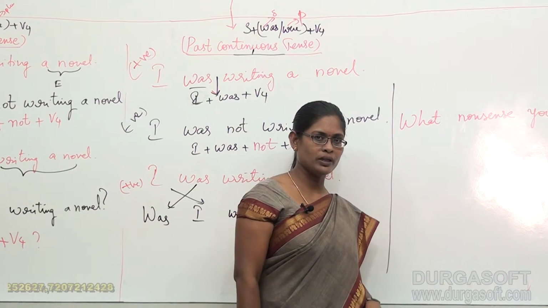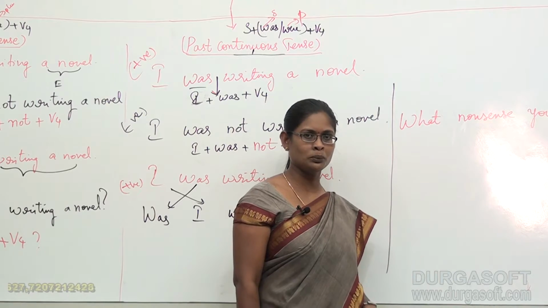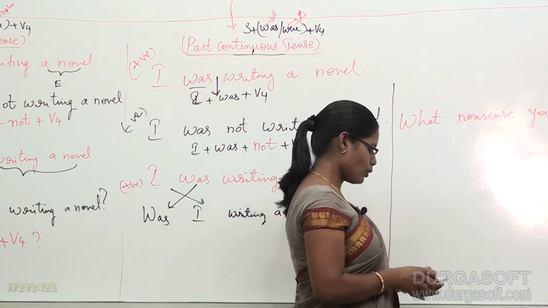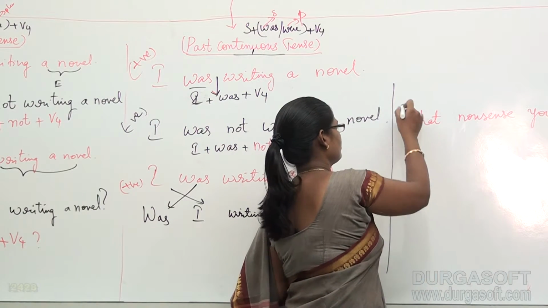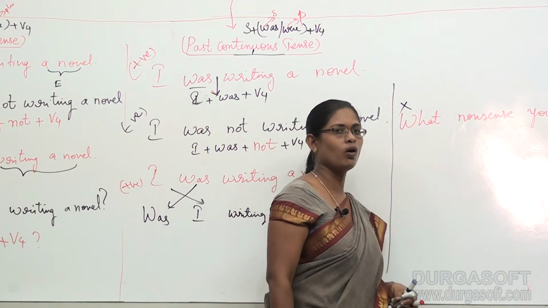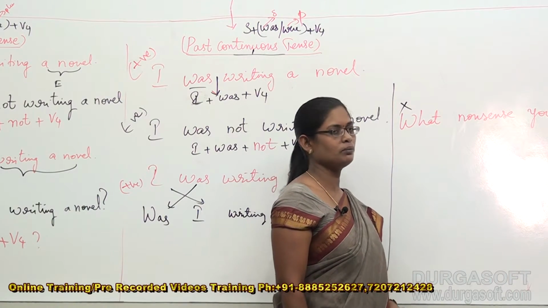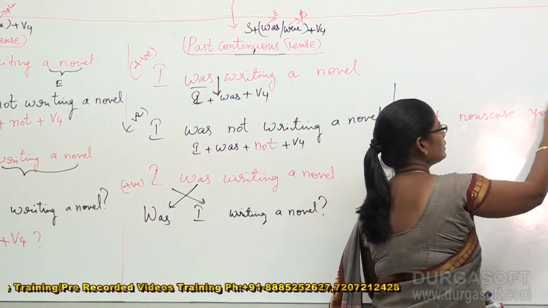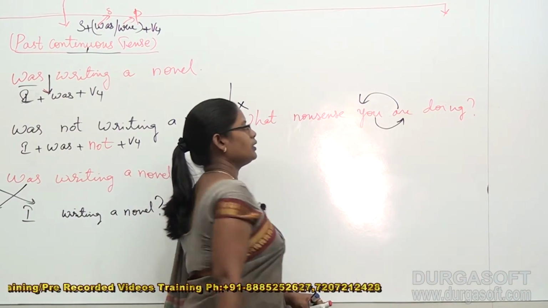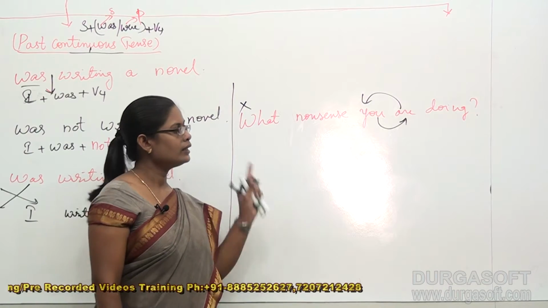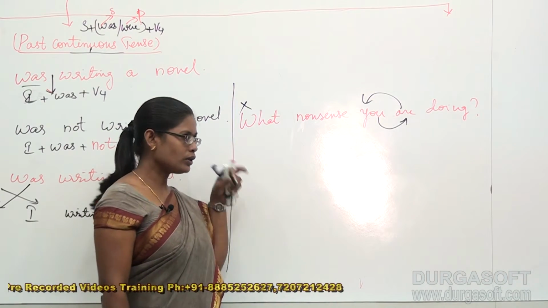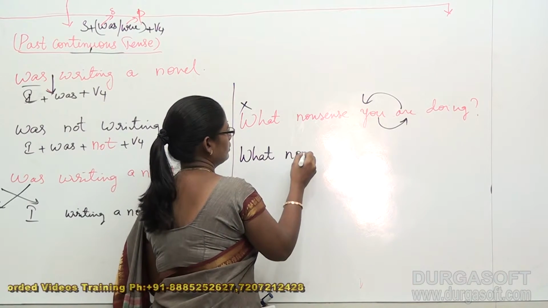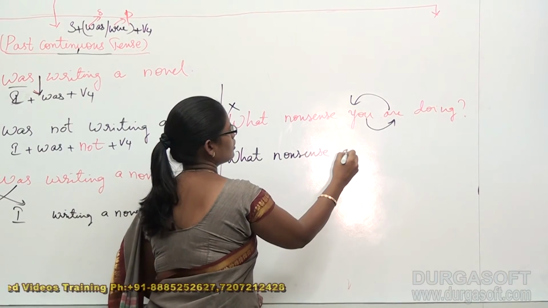In our old movies, heroines used to deliver this dialogue to most of the heroes in many movies. Okay, this is actually a wrong frame of question. Though it got started with what, it's a wrong frame of question. So these two places should be interchanged. When you interchange these two places, the question format is correct. So it could be like this. What nonsense are you doing?